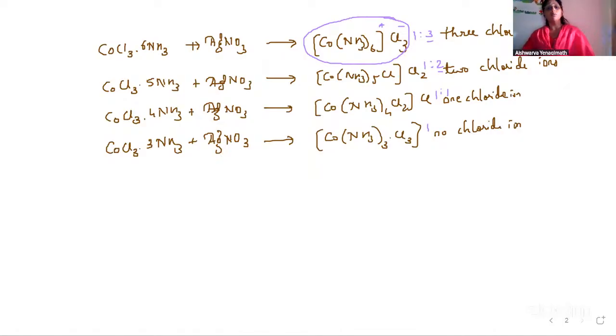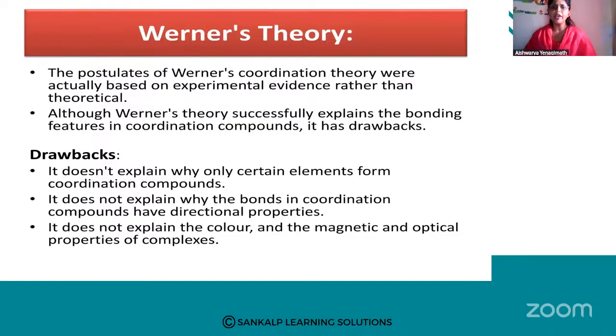Although Werner's theory successfully explained the bonding features in coordination compounds, it had a few drawbacks also. Though he was the first one to speak about the formulation of the compounds, and the first one to speak about something called primary valency and secondary valency, due to certain drawbacks the theory was not successful enough. So what are the drawbacks? It does not explain why only certain elements form coordination compounds. Why not all elements form coordination compounds? Why only certain elements are capable of forming coordination compounds was not explained by Werner's theory.